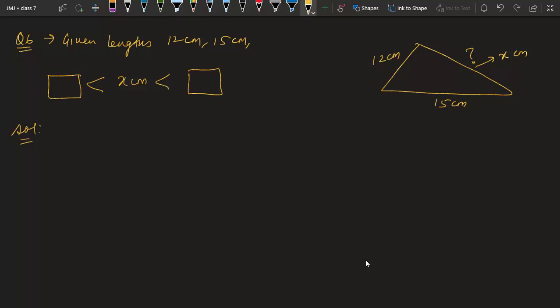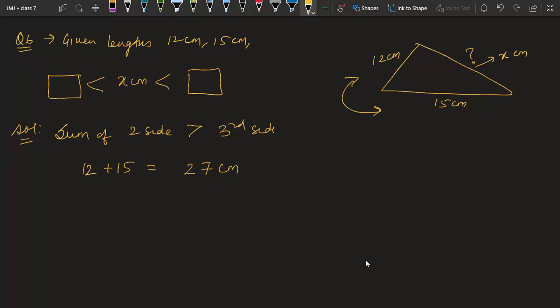We all know the first property of a triangle is that the sum of two sides should be more than the third side. So let us take these two sides. 12 plus 15 is how much? 7 and 2, 27 centimeter.